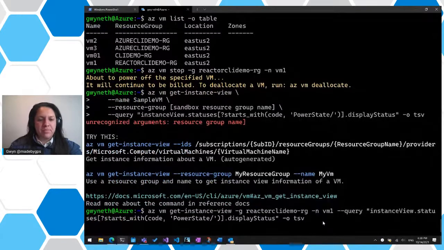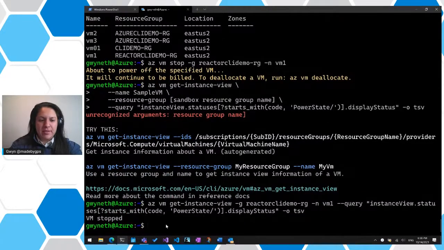And we'll see what it gives us in return. And it says VM stopped. Fantastic. Let me take a quick break here just to see if we have any more questions.